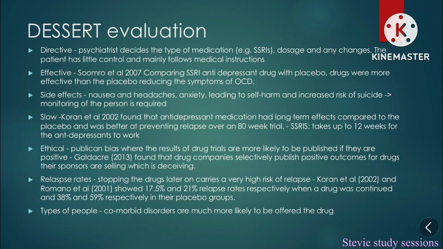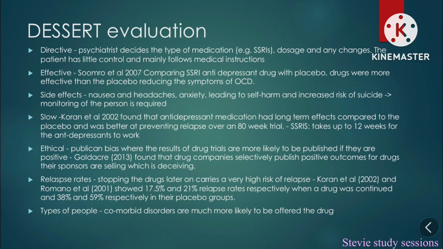Effective. Soomro et al. 2007 compared SSRIs and antidepressants with a placebo drug. The drugs are more effective than a placebo, reducing the amount of symptoms. This shows that it's reliable and effective. Side effects. Nausea, headache, anxiety, leading to self-harm and increased risk of suicide. Monitoring the patients whilst on antidepressants and anti-anxiety drugs is required.